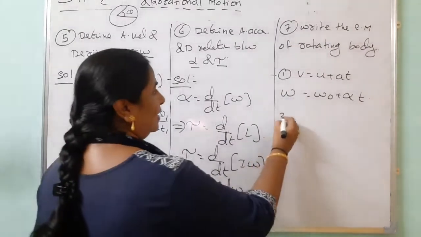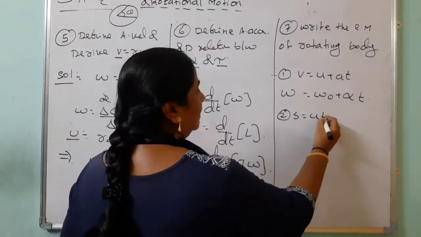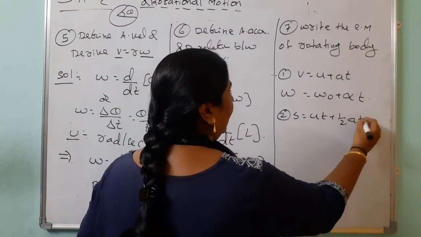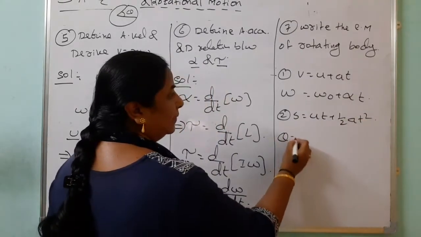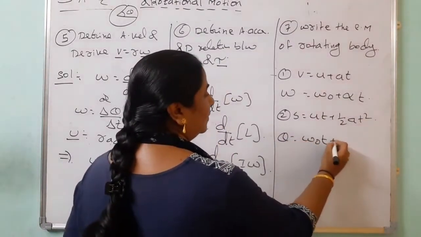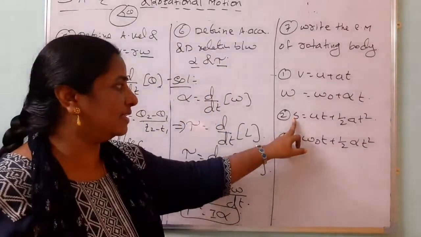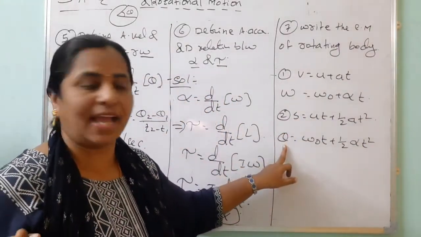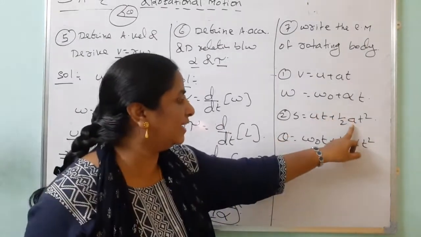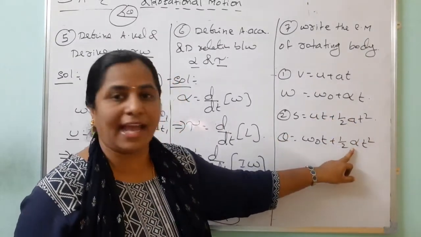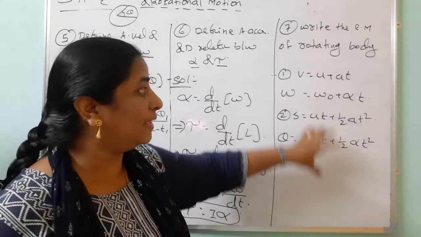Then second one, s equals ut plus half at square. Instead of s, theta equals omega naught into t plus half into alpha into t square. Don't confuse. Instead of linear displacement we get angular displacement. Instead of linear acceleration we get angular acceleration, because we are familiar with this one.